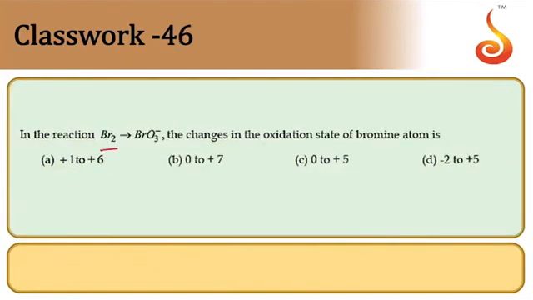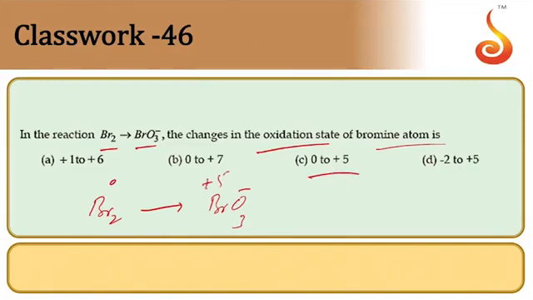In the reaction Br2 giving rise to BrO3 minus, the change in oxidation state of bromine atom. So Br2 is 0, giving rise to BrO3 minus. Here you have plus 5 state, 0 here. 0 to plus 5. So option is C.